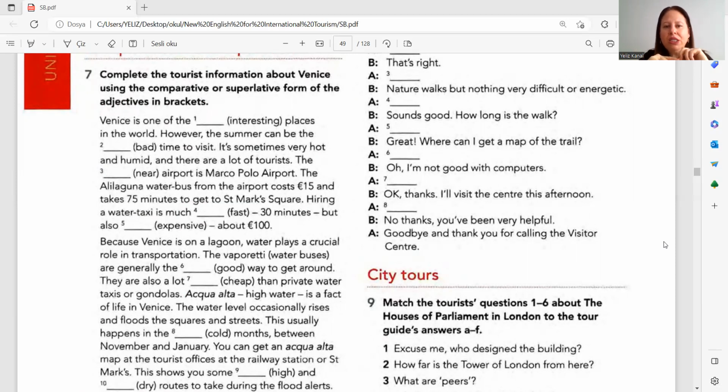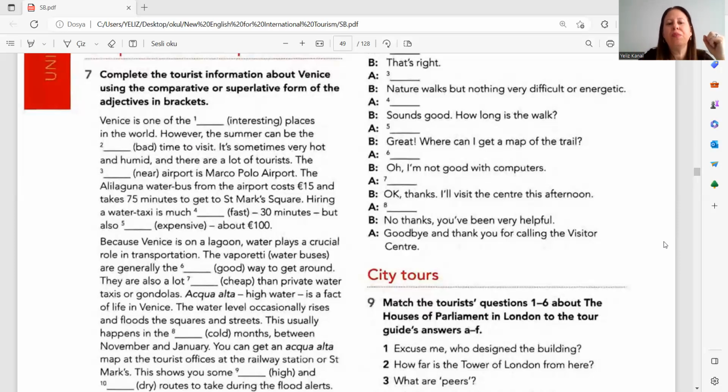It's sometimes very hot and humid, and there are a lot of tourists. The blah blah, parantez içinde, near airport is Marco Polo Airport. The nearest, değil mi? The nearest airport is Marco Polo Airport. The Ali Laguna water bus from the airport costs 15 euros and takes 75 minutes to get to St. Mark's Square. Hiring a water taxi is much blah blah, 30 minutes. Much, nasıl yapacağız? Faster.